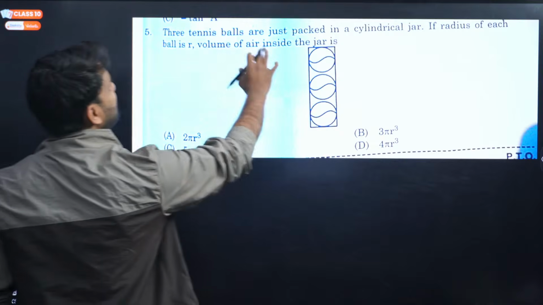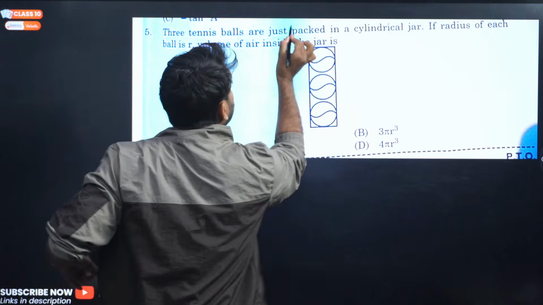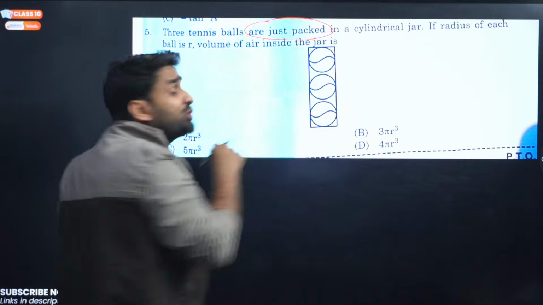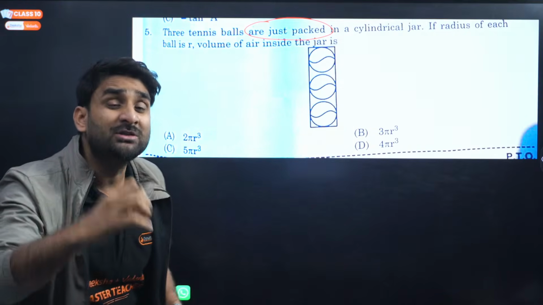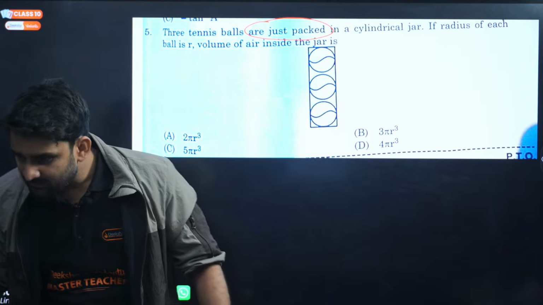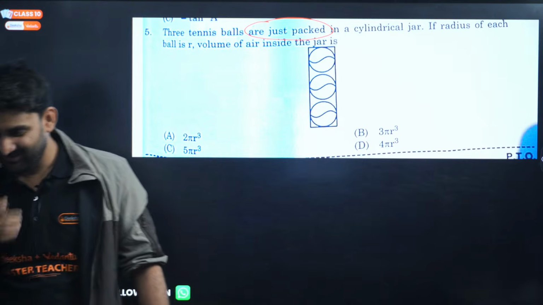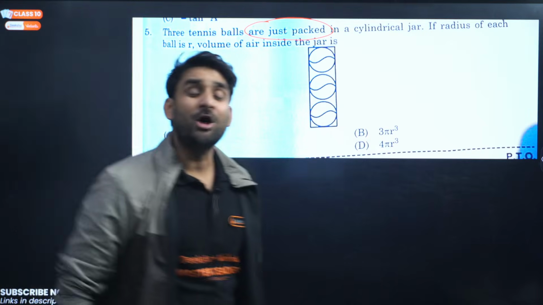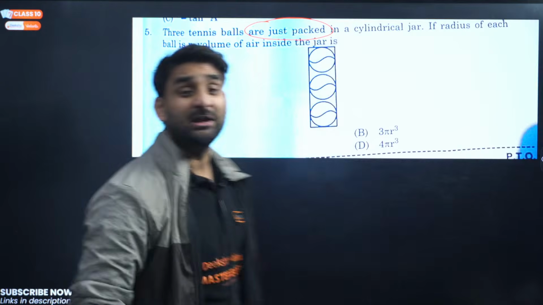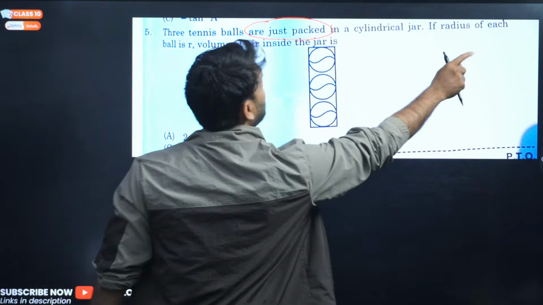Can you see the question here? 3 tennis balls are just packed. This is a very important term. Just packed means all 3 balls are touching each other.